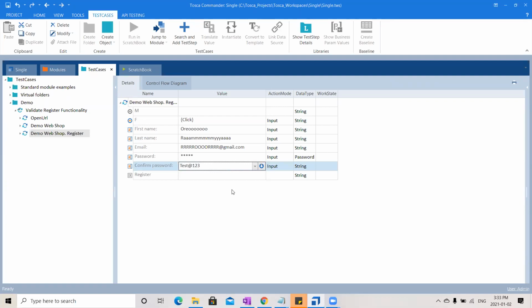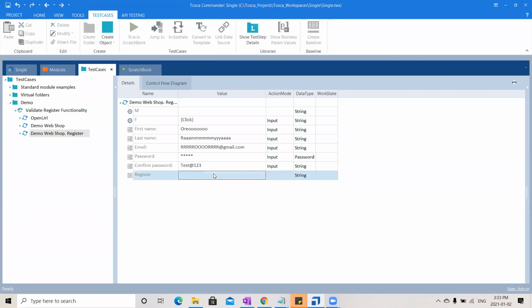See here, when we are choosing the string data type, you can see the content. But if you are selecting the password data type, the particular password is encrypted and masked, like you cannot read it out. That is the only difference. It is again totally up to you. Choose any data type that you want. We usually don't work with data types.